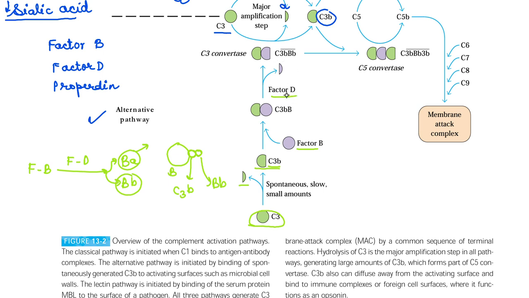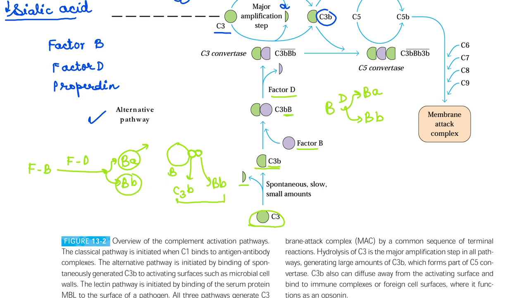Factor D has no important role in joining; it is only there to cleave B. So B is cleaved into BA and BB in the presence of factor D. Now this complex of two proteins is very unstable. It has a half-life of only 5 minutes.